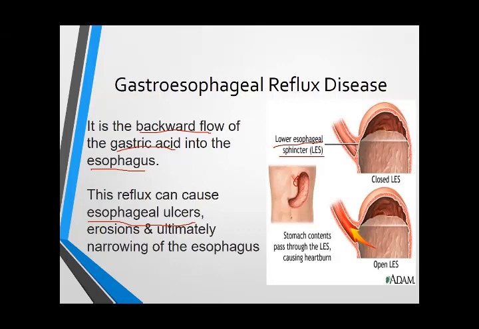This backward flow can cause esophageal ulcer, erosion, and if it is not treated, it can cause narrowing of the esophagus, or stricture of the esophagus. And if it is present for a long period of time, it may develop into esophageal cancer.